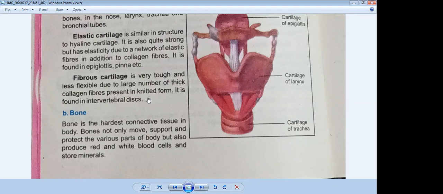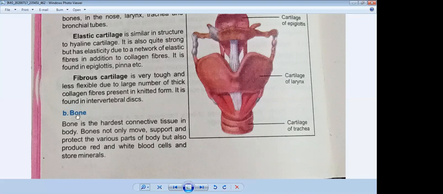Then we discussed the functions of the skeleton system, and we also discussed the parts of the skeleton system. This lecture still continues the parts of the skeleton system. We discussed that the parts of the skeleton system are two. First is called bone, and second is called cartilage. Cartilage we have discussed. Now today we will discuss the second part of the skeletal system, and that is bone.